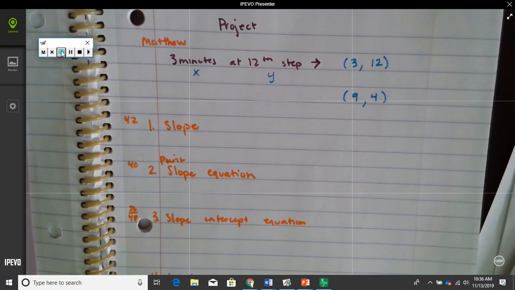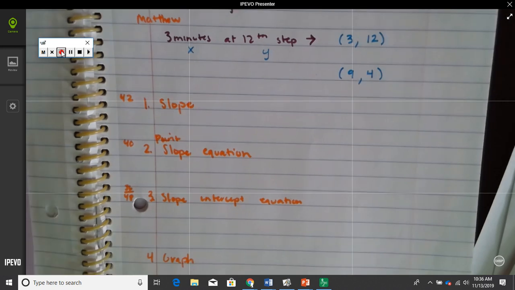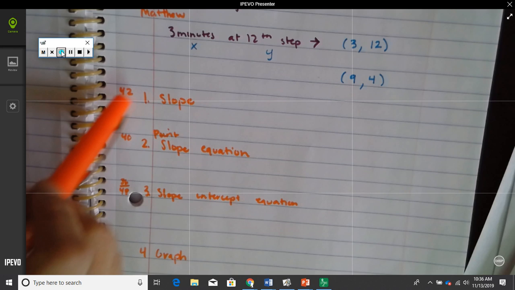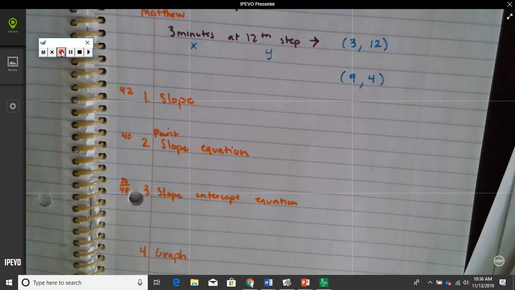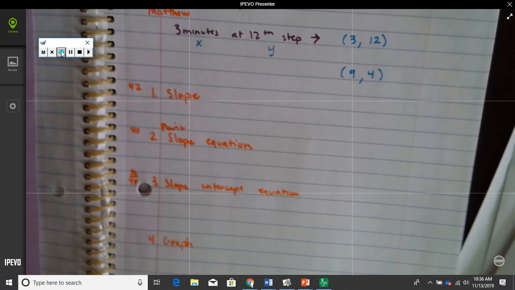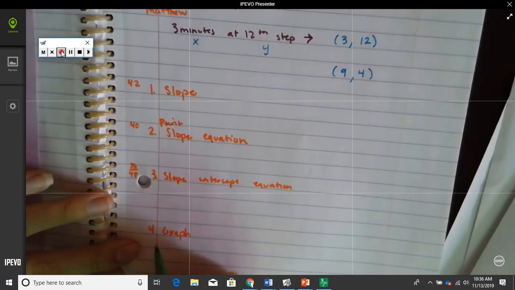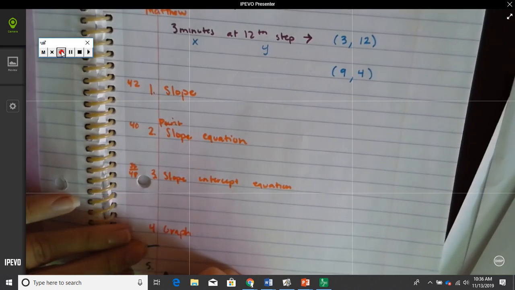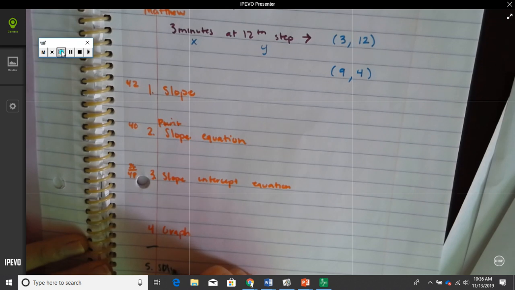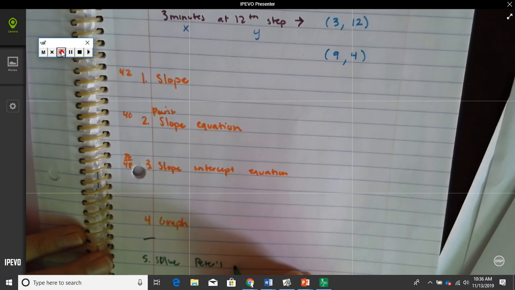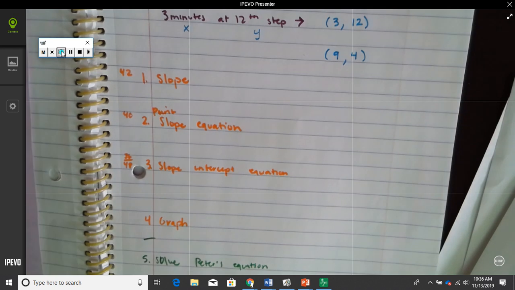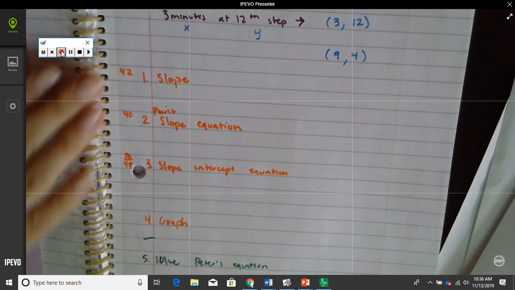So this is due today. This is part 1 of your project. You're doing Matthew's slope. You're doing his equations and his graph. Okay, that has to be finished today. If you get finished early, then I want you to do Peter's equation, and I want you to solve Peter's equation. But those 4 things are for a grade today. If you finish early, you need to solve Peter's equation. Graph. Number 4 says graph. Alright. Okay, so questions about the 4 things you must finish today.